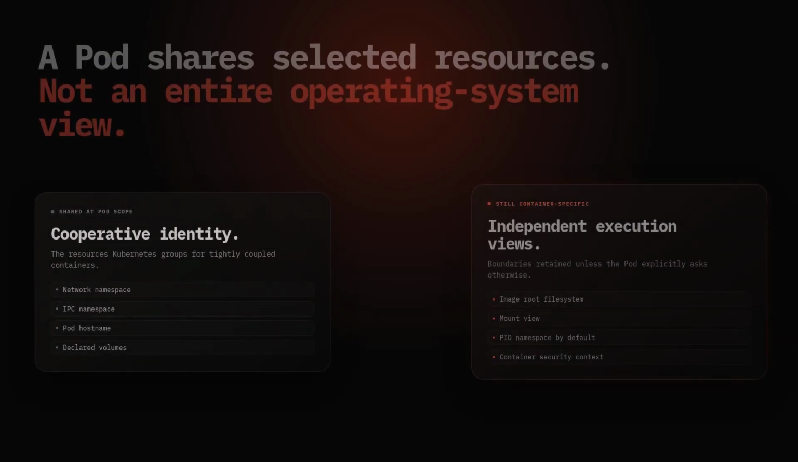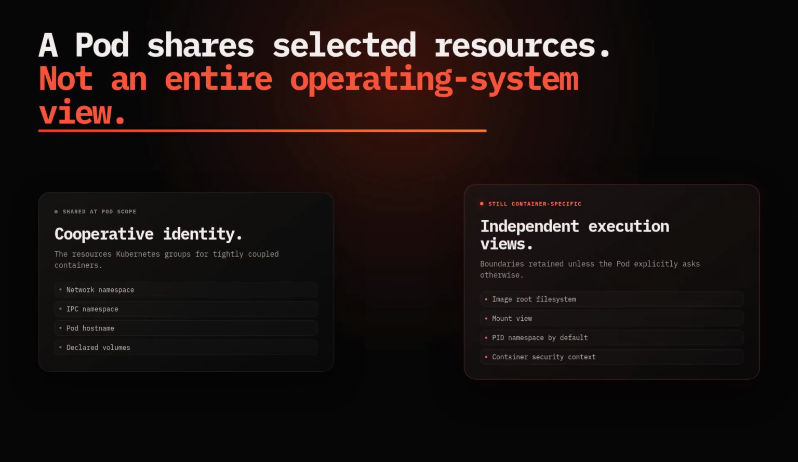The dangerous shortcut is saying that containers in a pod share all namespaces. They do not. Network and IPC are pod scoped in the normal Linux model, and members see the pod hostname. Their file system views remain container-specific, and their PID namespaces are container-scoped unless process sharing is explicitly enabled.